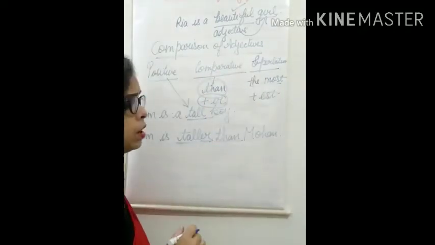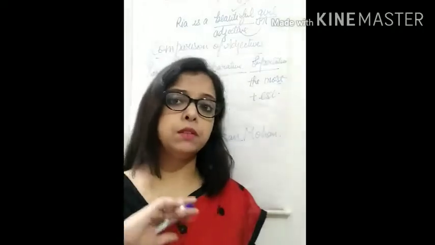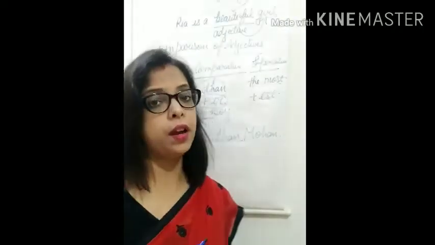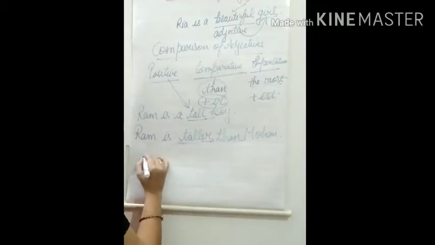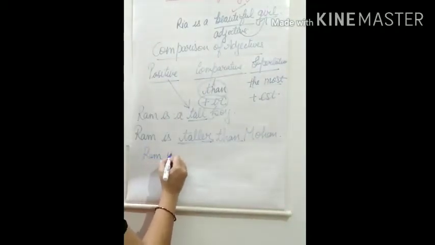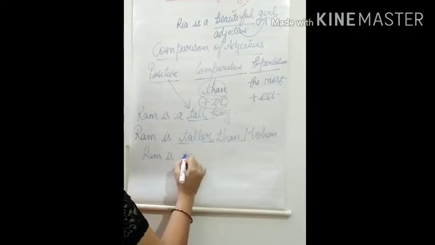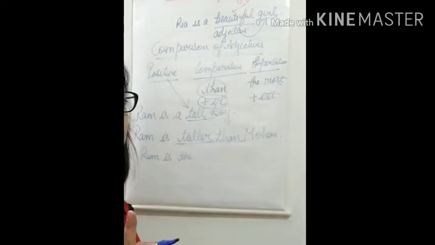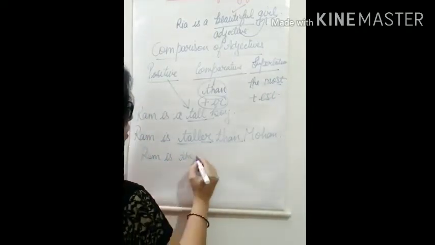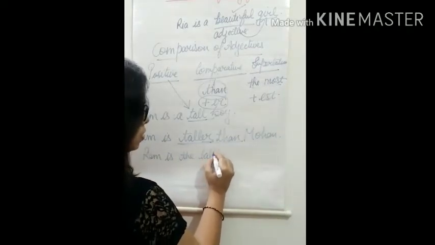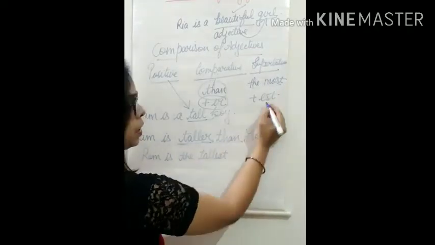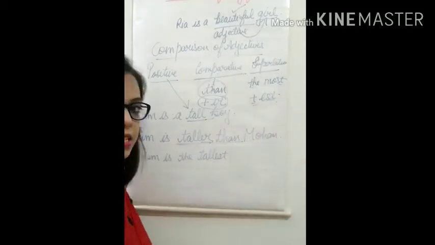Now if I have to compare Ram in, suppose, the whole class, okay, so I can say Ram is the, we put the article the before the superlative. Ram is the tallest. I told you now we add the suffix est.